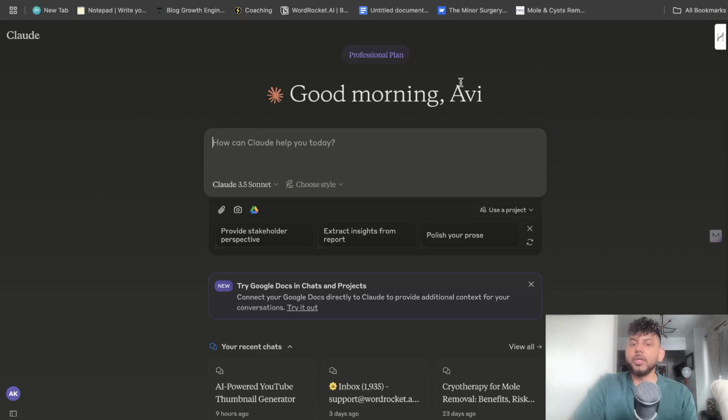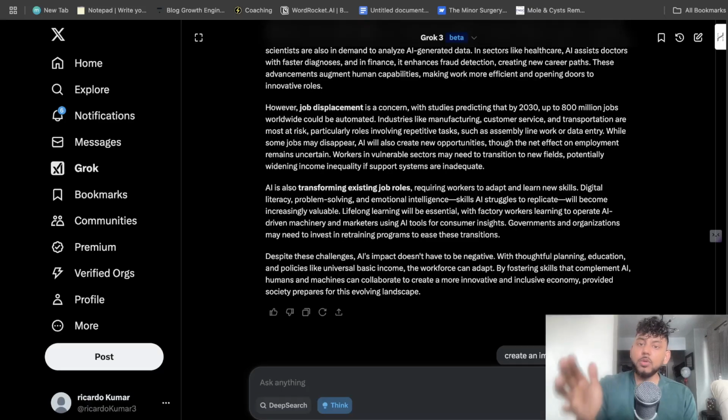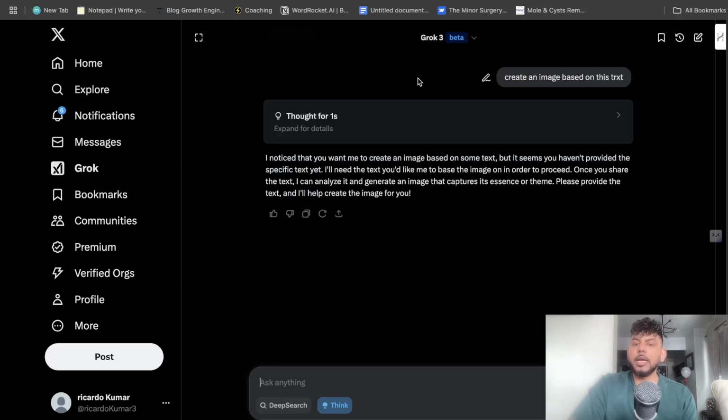Claude used to be really good in terms of outputs, but I find that they've gotten a lot worse, and I don't think that they've kept up with development. So I don't use it much. But right now, my top models are definitely O1, and my new top model is Grok 3. I've been using it a lot more, and I really like the output. It's very easy to use, and everything is sort of all in one place.